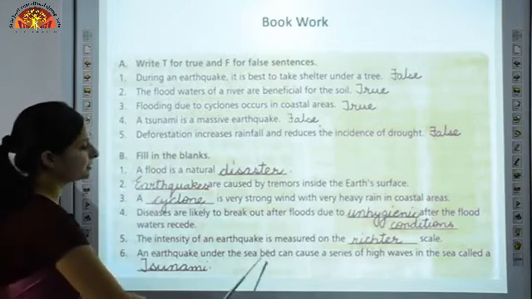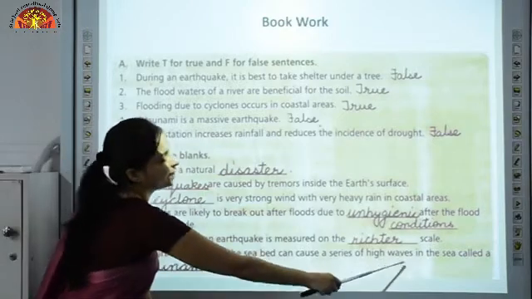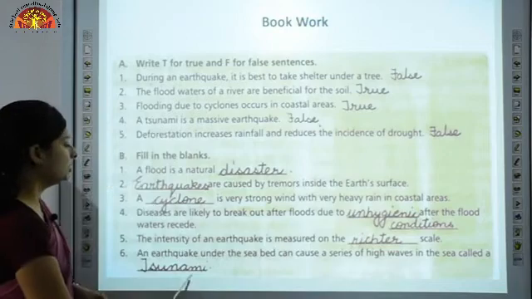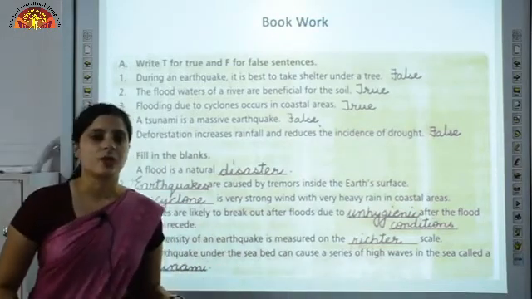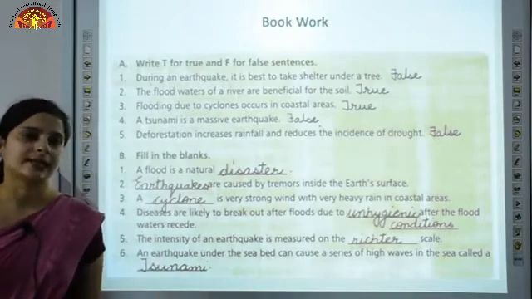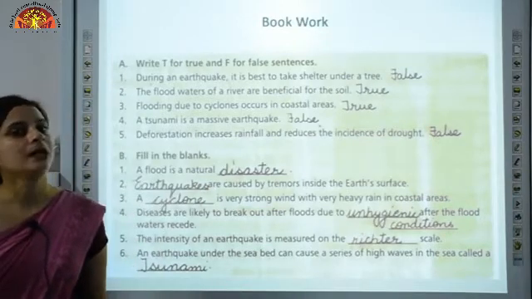An earthquake under the seabed can cause a series of high waves in the sea called a tsunami. We read that tsunamis are caused due to underwater disturbance. It may be due to landslides, volcanic eruptions, or underwater earthquakes.